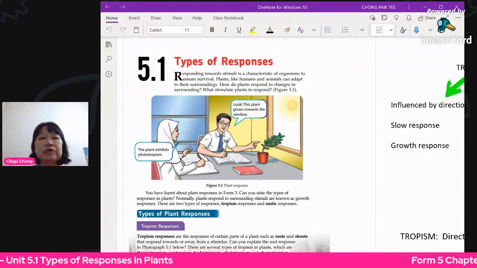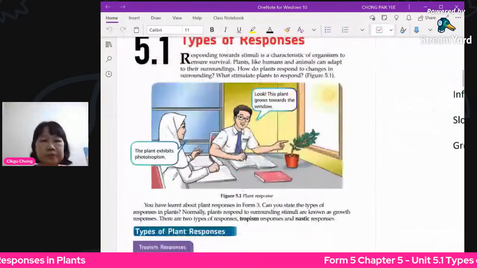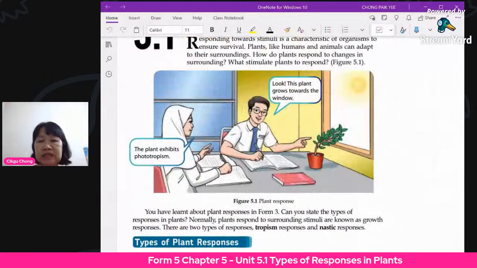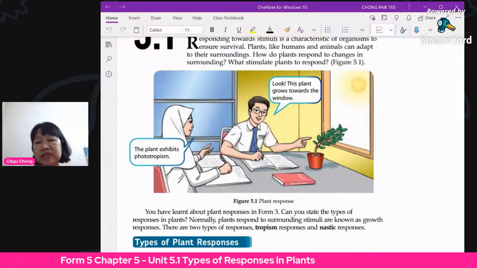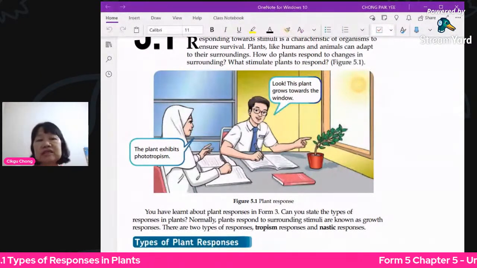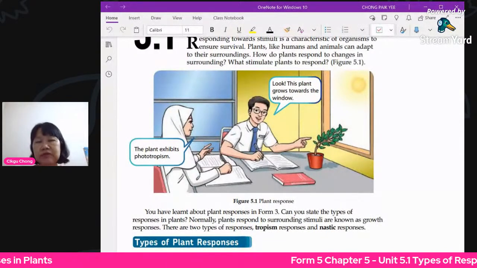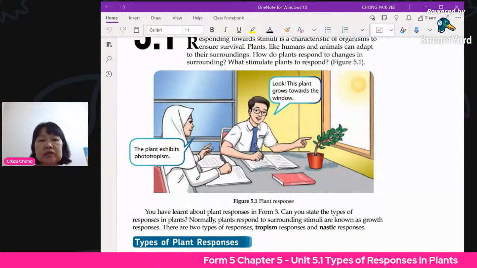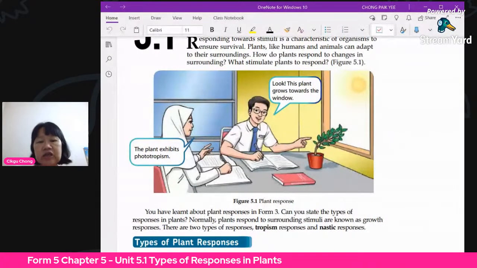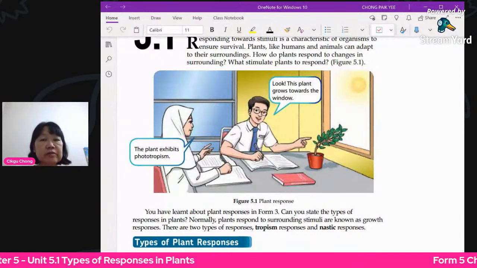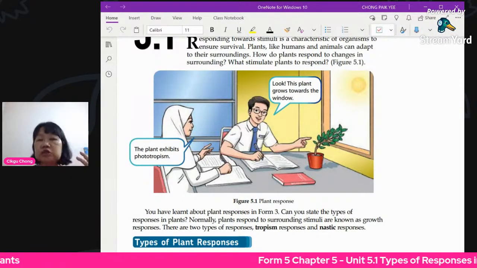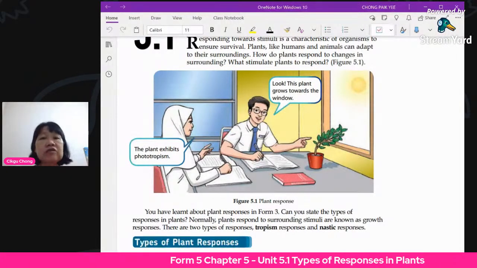Like you see in this picture, which you learned in Form 3, some of the plants can bend towards sunlight, and they are growing towards the sunlight. This type of response is called tropism, if you recall your Form 3 work. Besides tropism, we have another group of response called nastic response. So now we want to see the two major groups of response. First is tropism. The other group is nastic response.